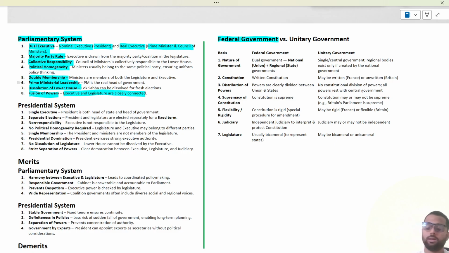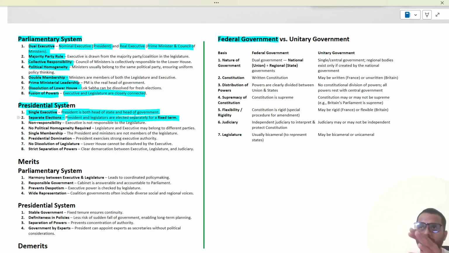So what would be the presidential system? The presidential system would not have a dual executive. There is a single executive, that is, the president is both head of the state as well as head of the government. There is no prime minister separately and president separately. There is a single president in the presidential system, and he is both the real and the nominal head of the state. Then there is a separate election. President and legislature are elected separately for a fixed term.